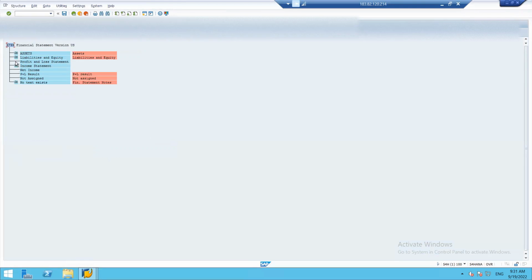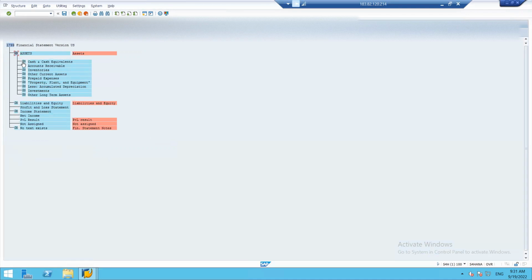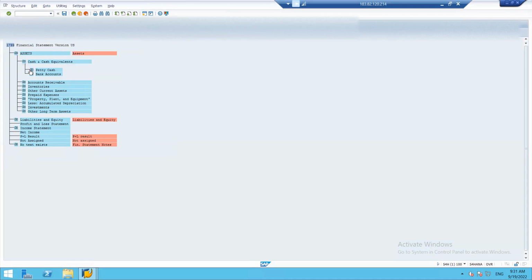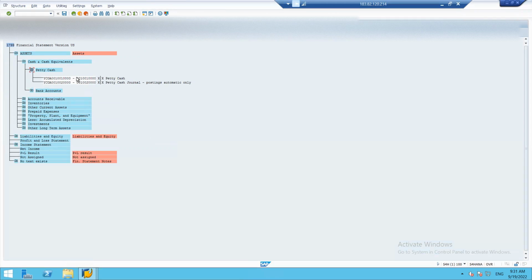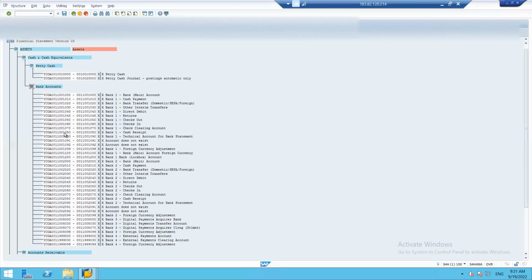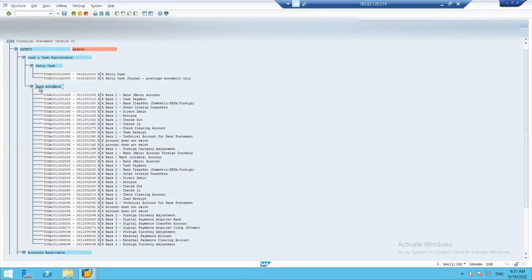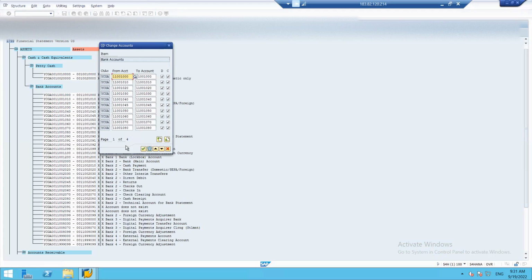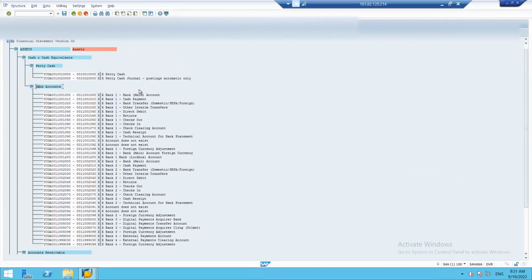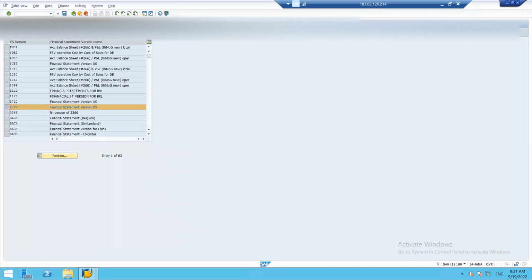See, this is the structure. For example, they have maintained under assets, cash and cash equivalent, then petty cash. Then they have aligned GL accounts to it. They have assigned GL accounts to it. So this is how we also have to assign GL accounts, assign accounts. See, we can add more accounts to it, and this is how our presentation will look like at the end stage.